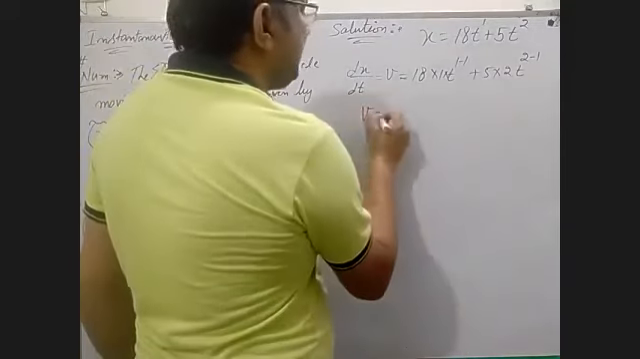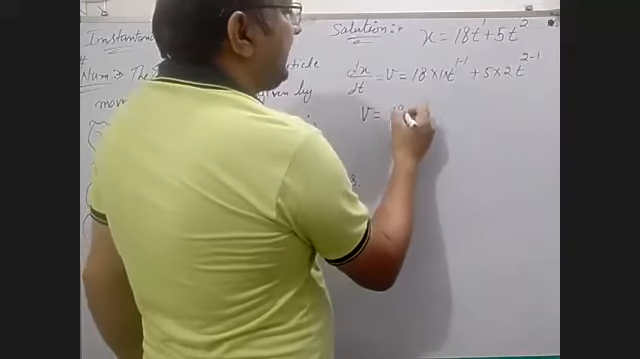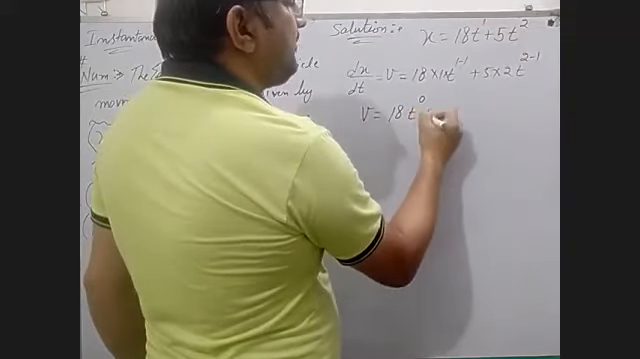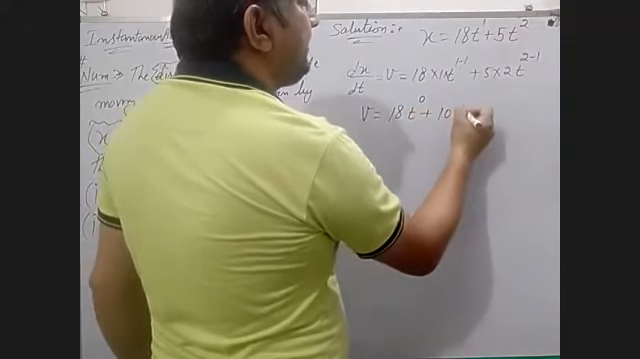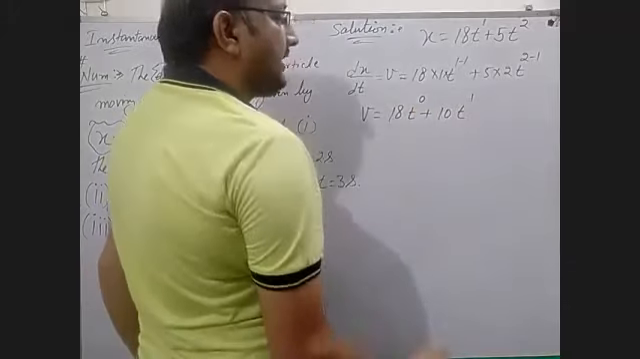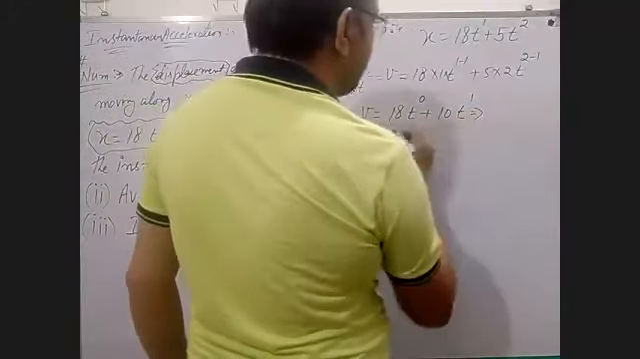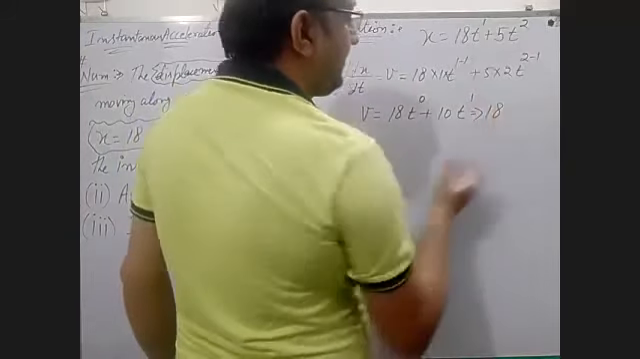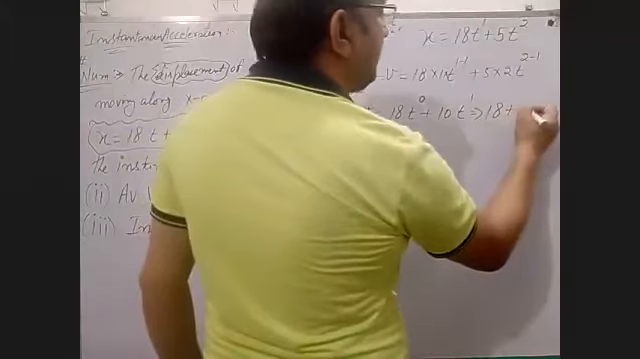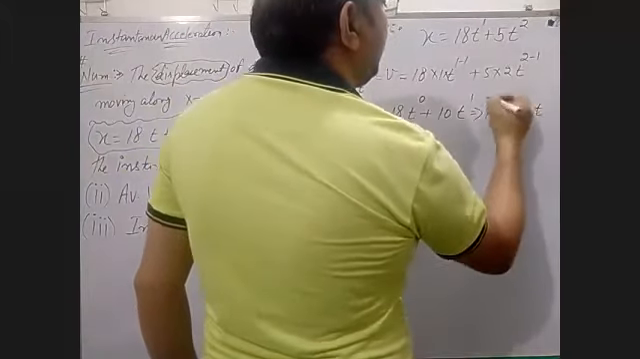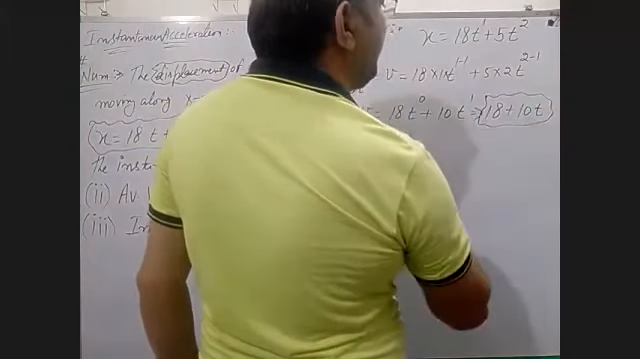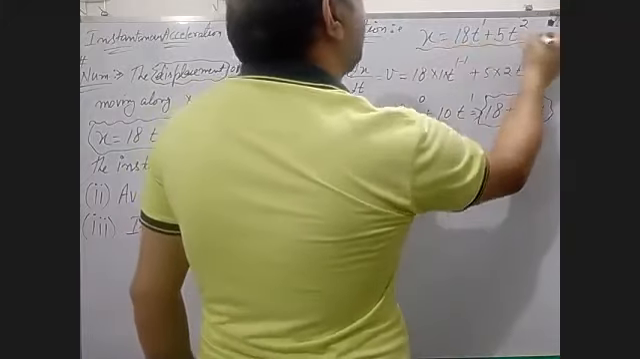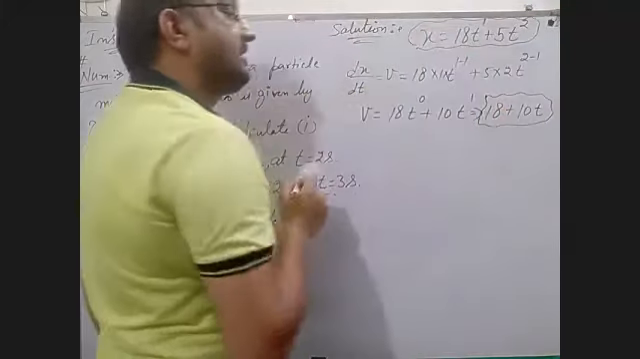Now, what is the velocity equation? 18 t raised to the power 0 plus 5 into 2, 10 t raised to the power 1. Now, 18 t raised to the power 0 is 18, so it is 18 plus 10t. This is the equation for calculating velocity. This is the equation for calculating displacement.